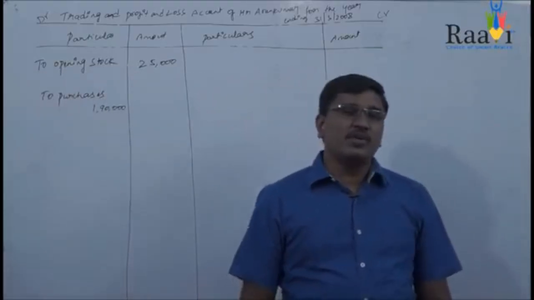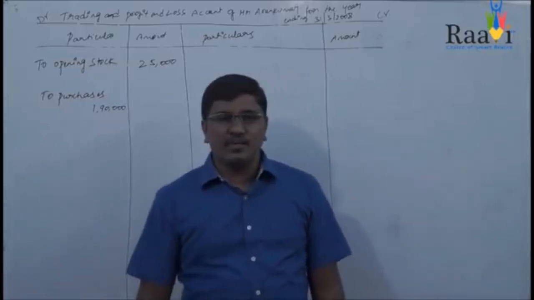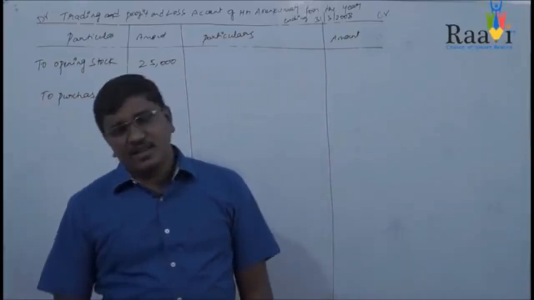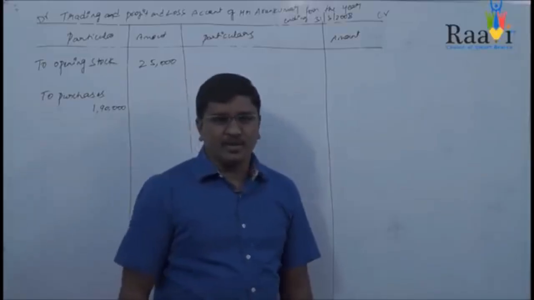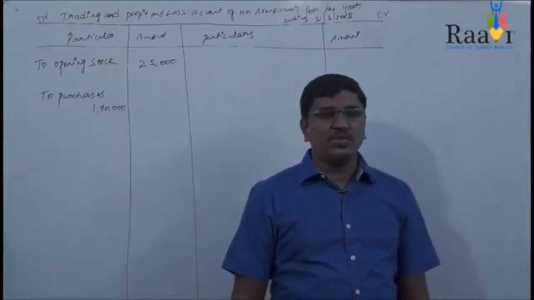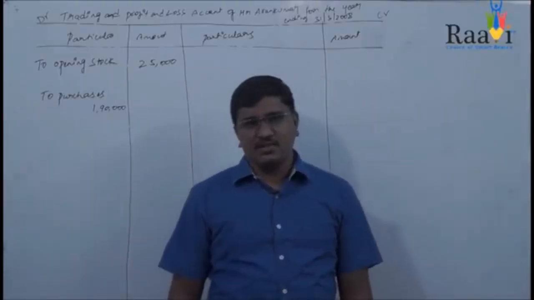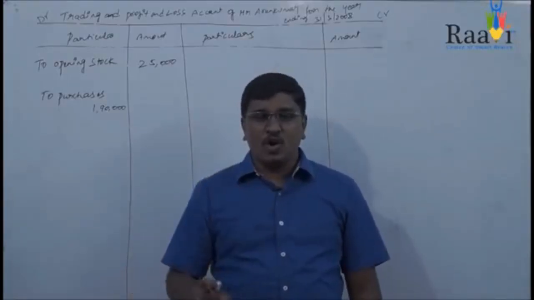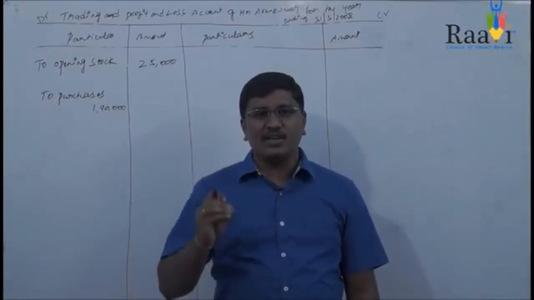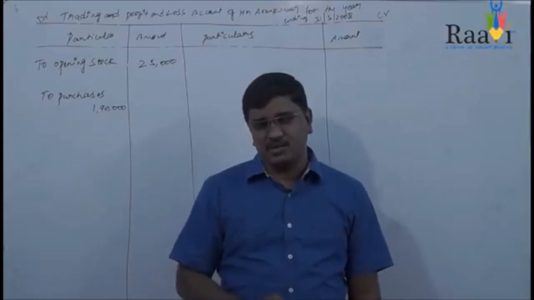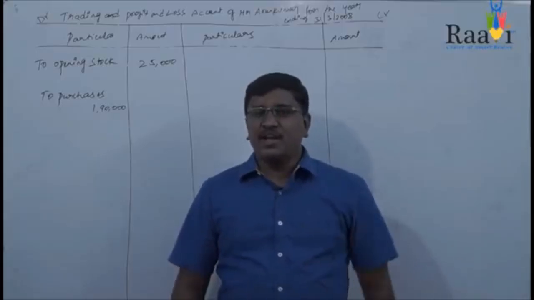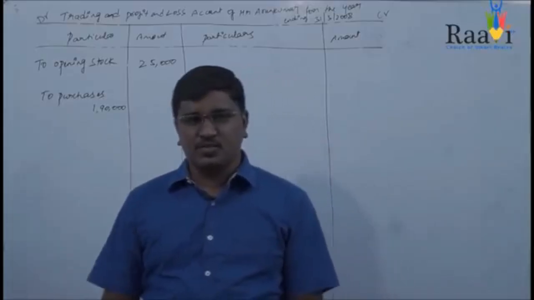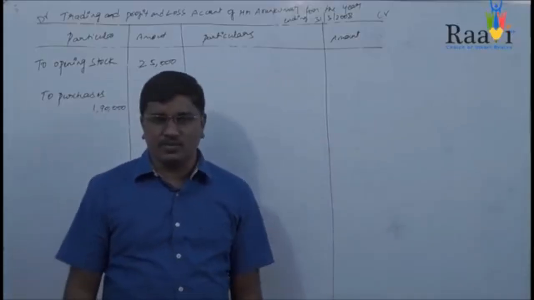Normally purchase returns will be given in the credit side of your trial balance. In this case, you need to search for purchase returns or return outward in the credit side of your trial balance. But in this particular trial balance of Mr. Arun Kumar, you don't find any purchase returns, so it is zero.